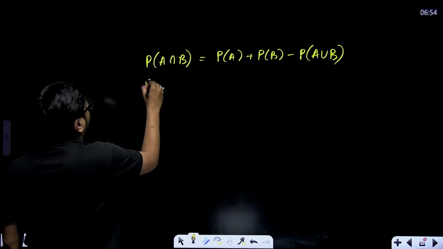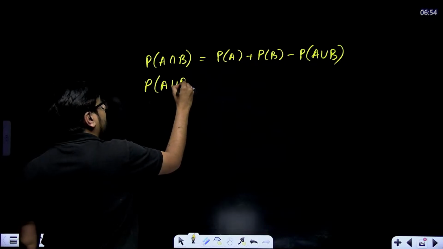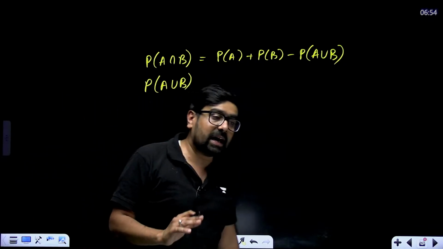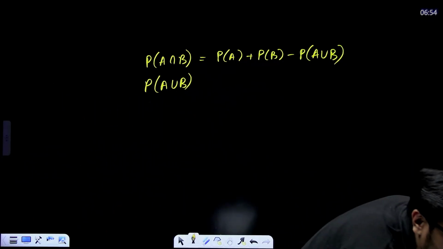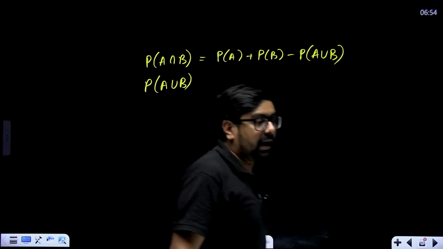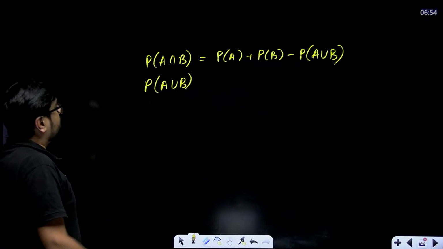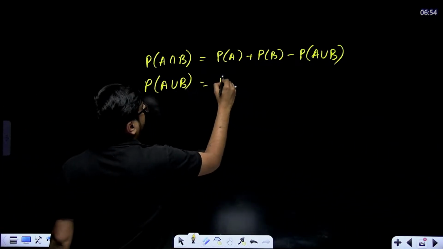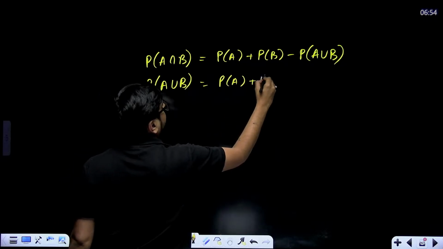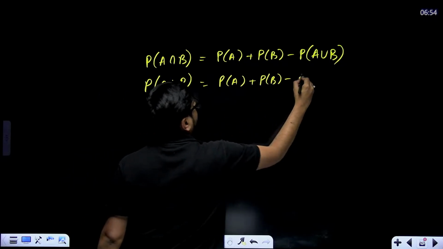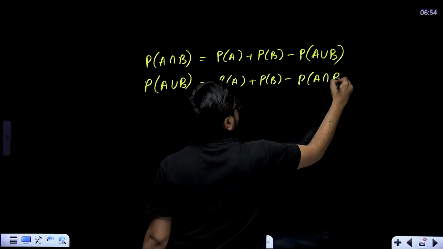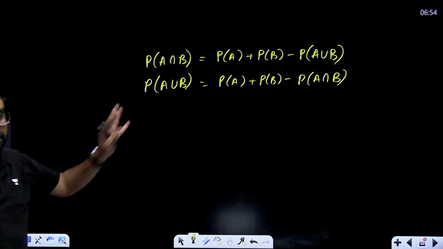These formulas can be directly asked in 1 mark questions. Definitely I'm telling you. Probability of A union B is probability of A plus probability of B minus probability of A intersection B. Very simple formulas.